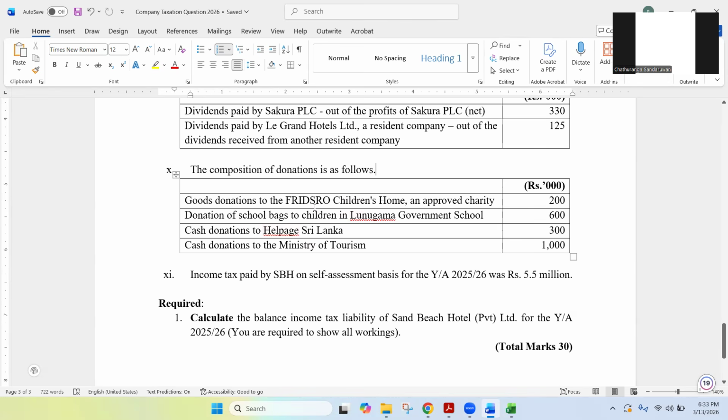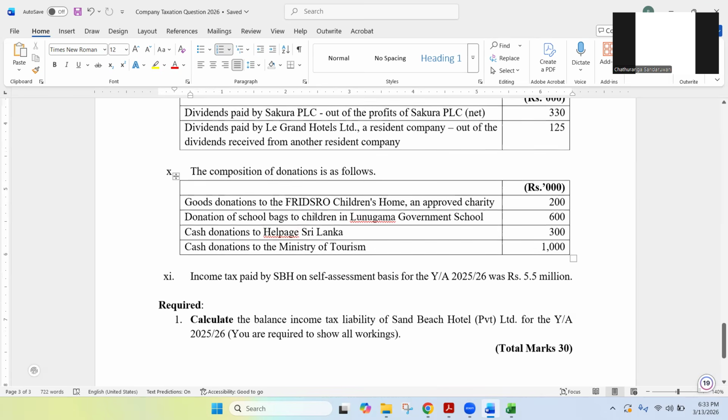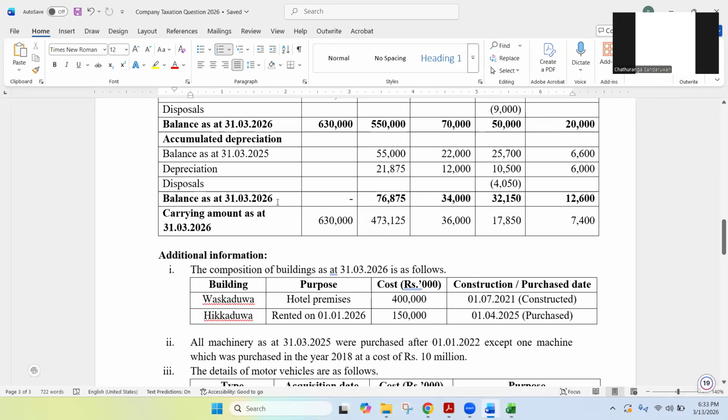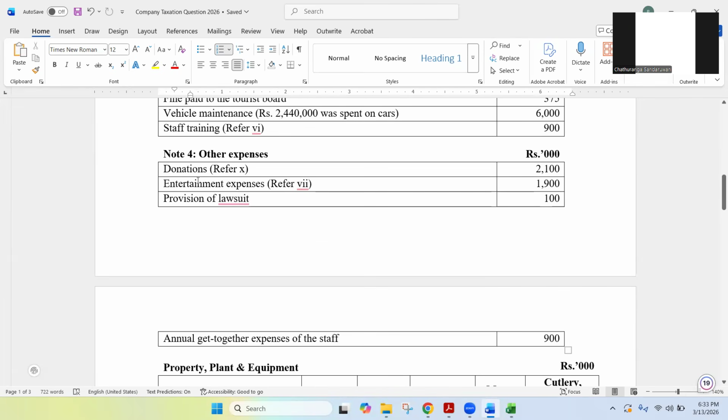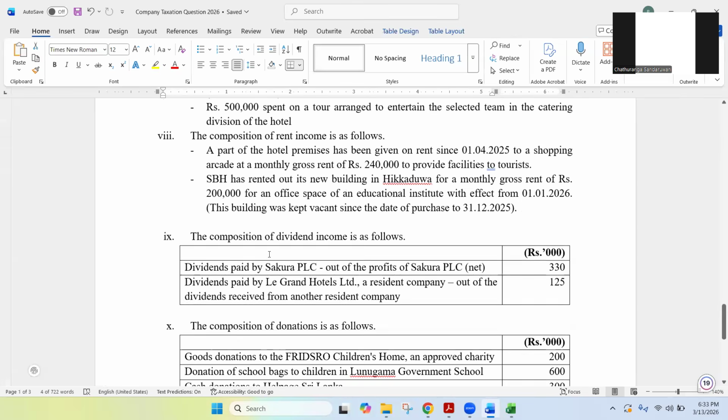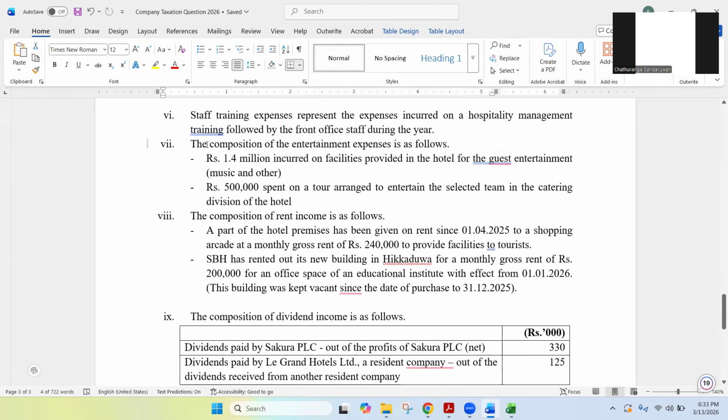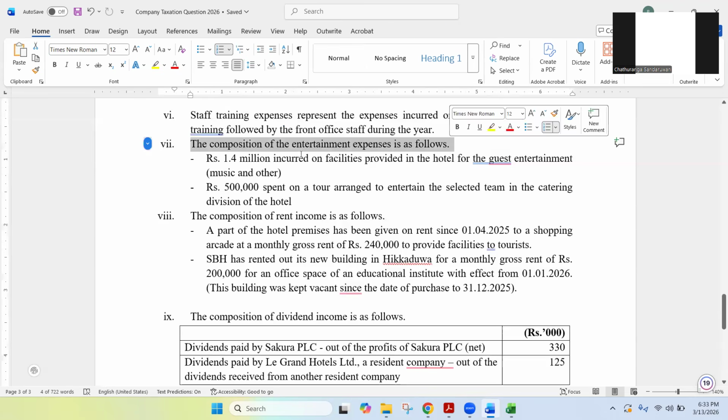Those are the sub-elements coming under donations, right? Okay. And then you have donations are also done. Entertainment expenses, note number 7. This one. The composition of the entertainment expenses is as follows.